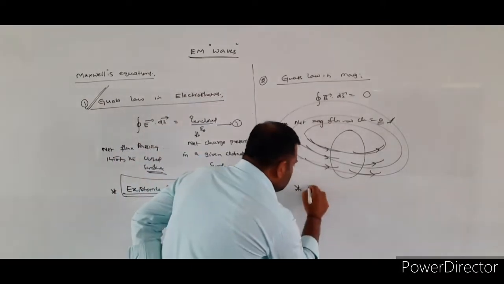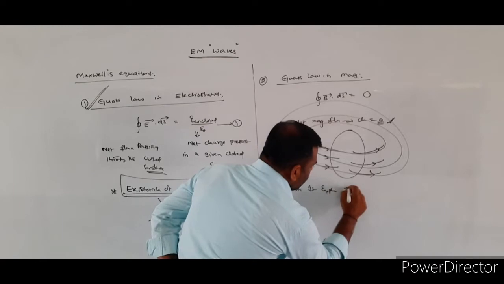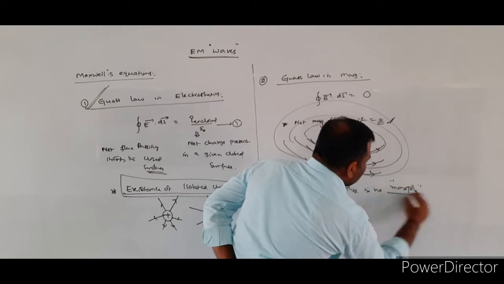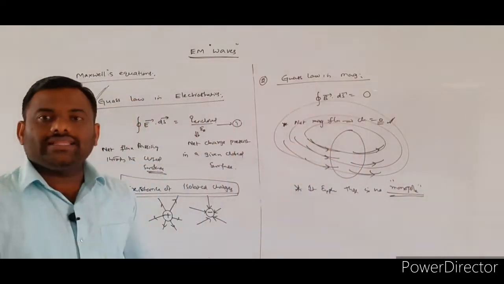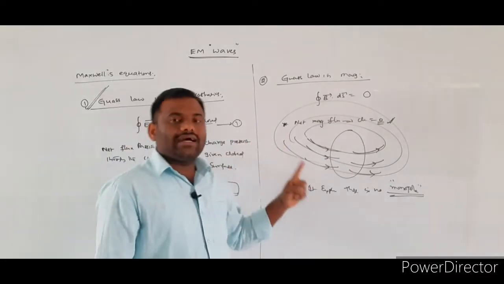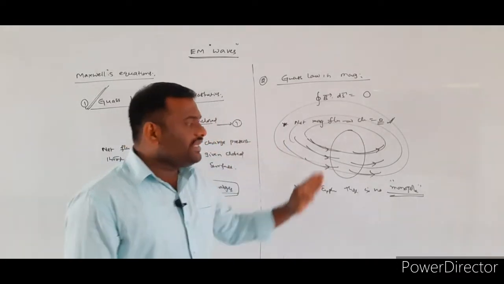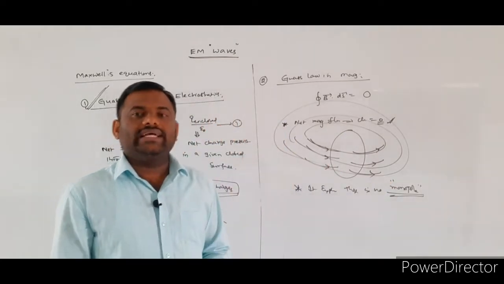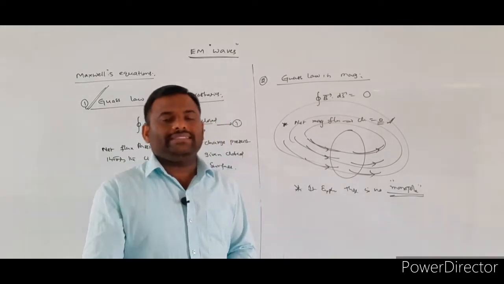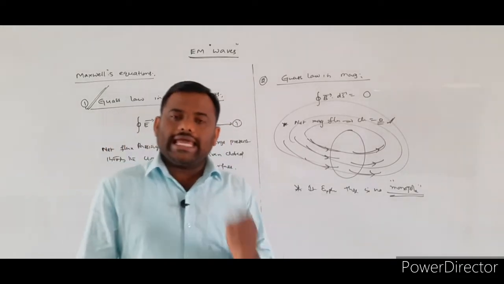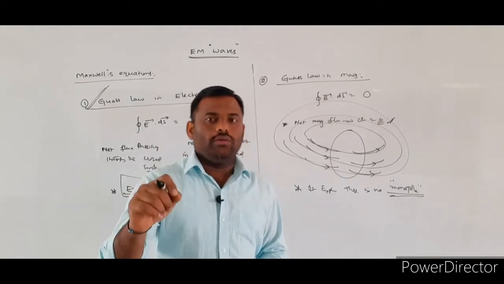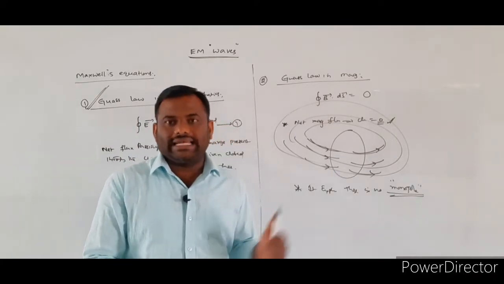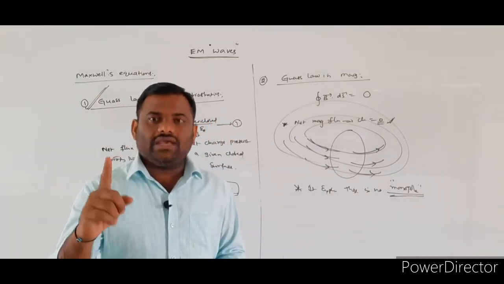In the case of the first Maxwell's equation, it gave the existence of isolated charges. So this explains that there is no existence of a monopole in the case of magnetism. What does the Gauss law in magnetism say? It says that no monomagnetic pole exists. If you cut a bar magnet into a small number of pieces, each and every piece will act as a dipole. We can't get a monopole in the case of magnetism, which was explained by the Gauss law in magnetism. This is the second Maxwell's equation.